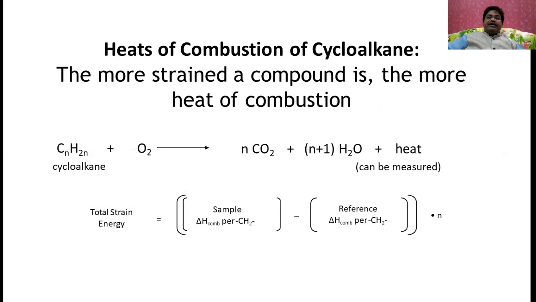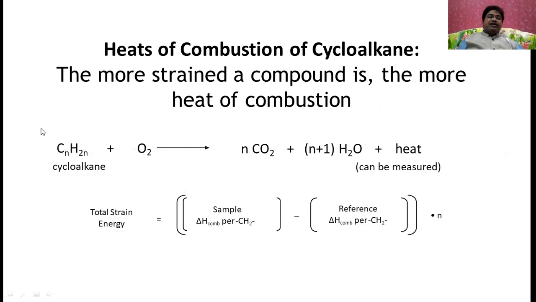The more strained a compound is, the greater its heat of combustion, and that means it is the least stable. The more the heat of combustion of a molecule, the less its stability.